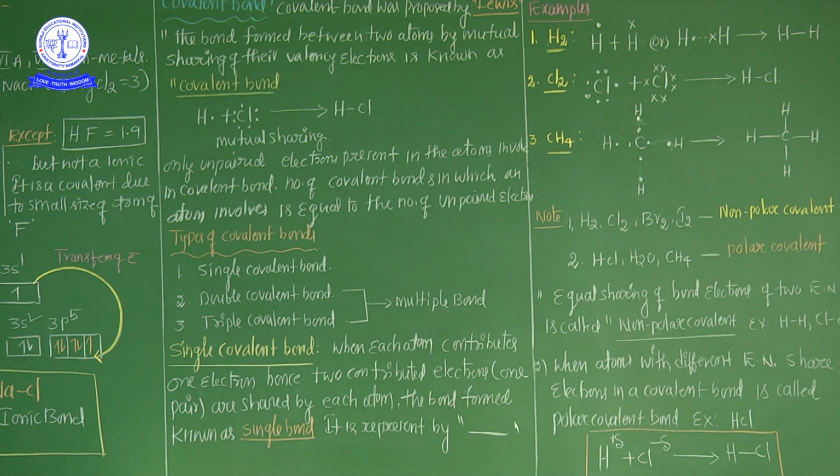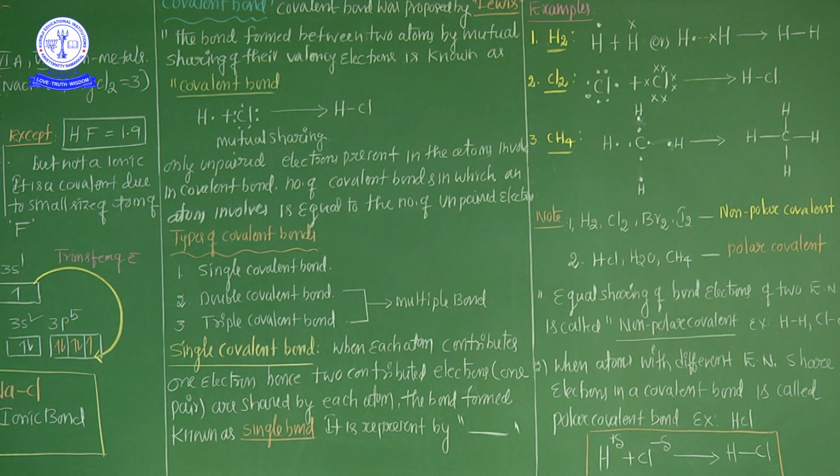These two unpaired electrons contributed in the bonding to form two single bonds, that is called double bonds. The best examples, as already explained, are the oxygen molecule and the carbon dioxide molecule. And the triple covalent bond: one atom contributed three unpaired electrons, one more atom contributed three unpaired electrons, both of them are involved in the bonding, and three bonds are formed. That is called a triple covalent bond. The best example is the nitrogen molecule.